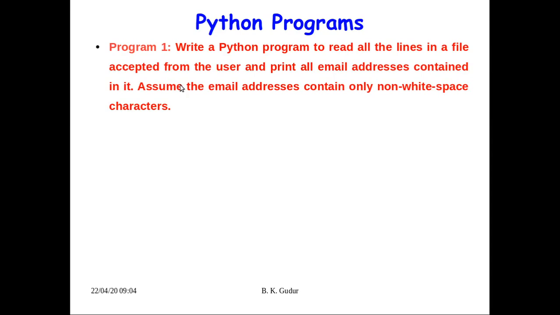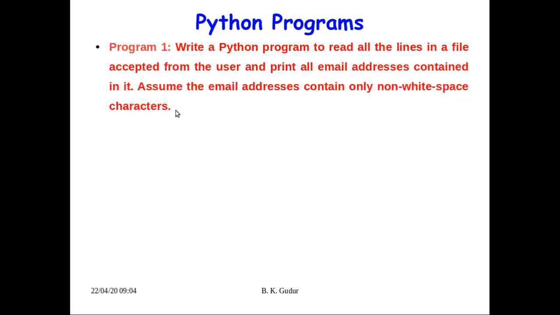If any email address is there in those lines, you are supposed to print it. But in printing the email address, we should assume that the email address contains only non-white space characters, meaning no spaces in the email address. So this is the program statement.